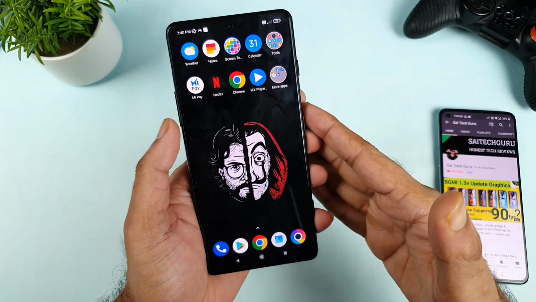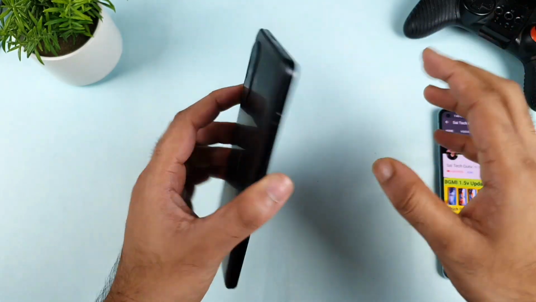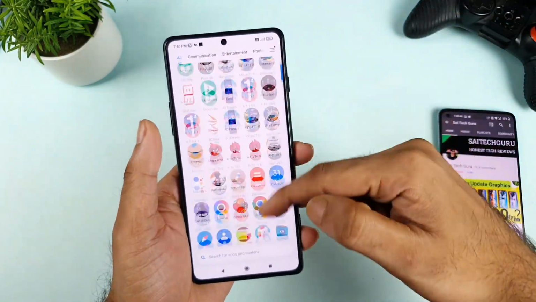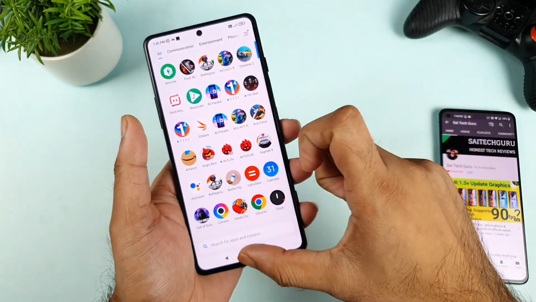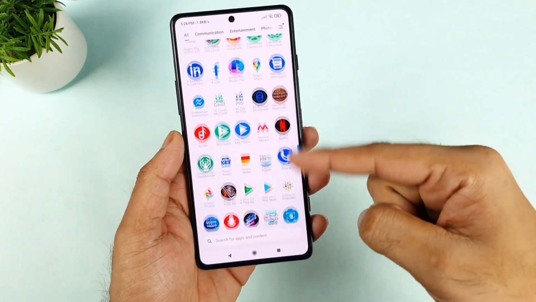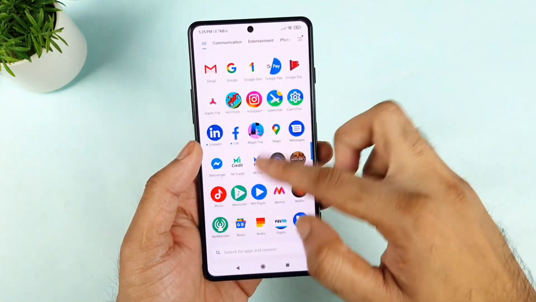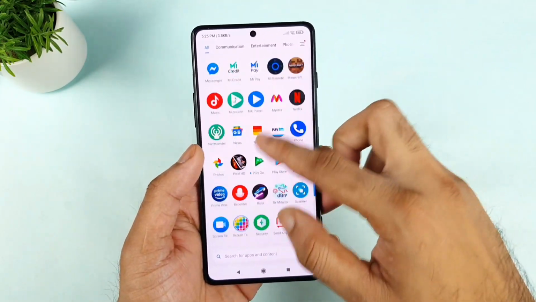So I have been using the phone for about 3 days, and during these 3 days of usage, I think close to 6 to 7 times I experienced this problem where the app drawer completely freezes and tries to move up and down. I'll show you exactly in the video, where I'll try to record right now. As you can see, friends, how it's going up and down. It's lagging a little bit when you're trying to use the app drawer. This is one time I experienced it and thought of recording when I'm facing this kind of problem.